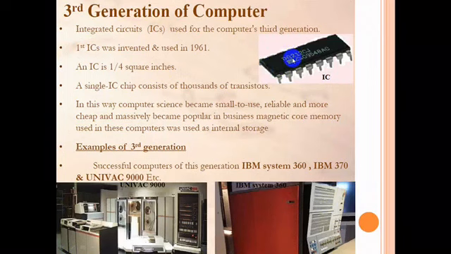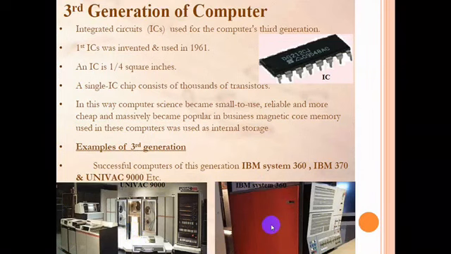In this way, computer size became small, reliable, and cheaper, and computers became massively popular in business. Magnetic core memory was used in these computers for internal storage. Examples of successful third generation computers are the IBM System 360, IBM 370, and ENIAC 9000. Here you can see the example of ENIAC 9000, and this one is the example of IBM System 360.